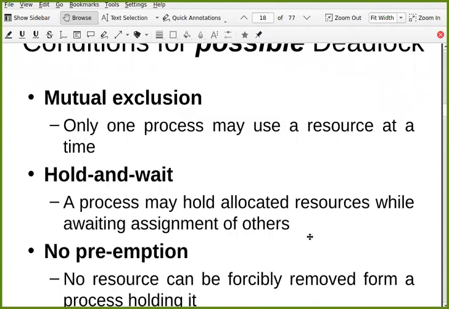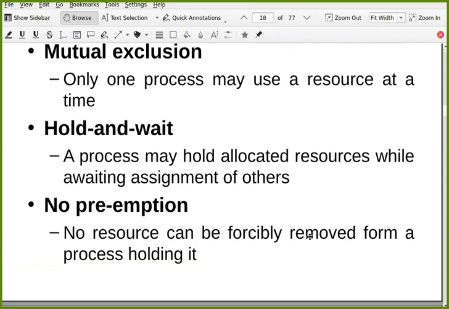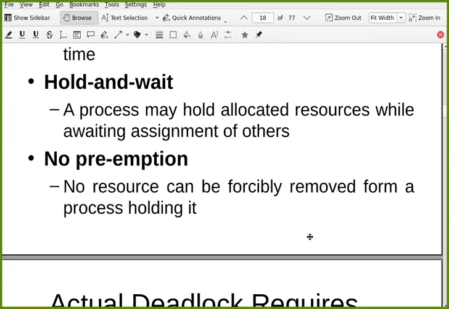If these are the three conditions which are there in your system, this will generate a possibility of deadlock. I am not telling that if these three conditions are there, deadlock is final. No, there is a possibility of deadlock because of this. But these are the necessary conditions. These conditions have to be there. Then only there is a possibility of deadlock. Otherwise, deadlock is not possible.